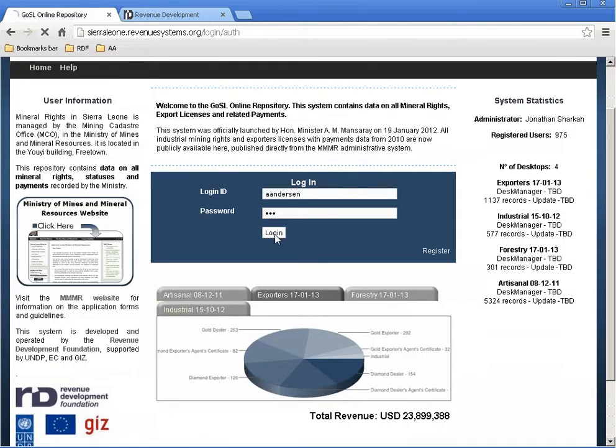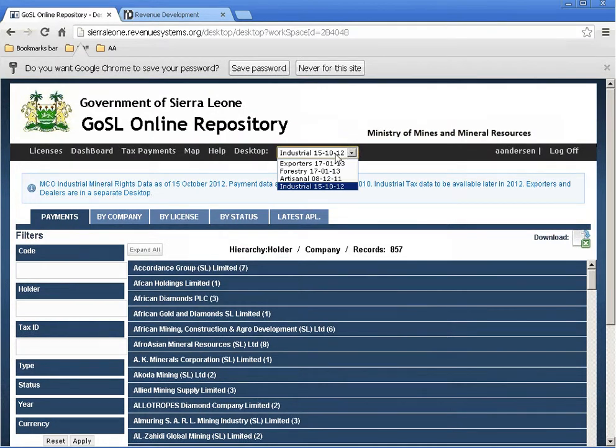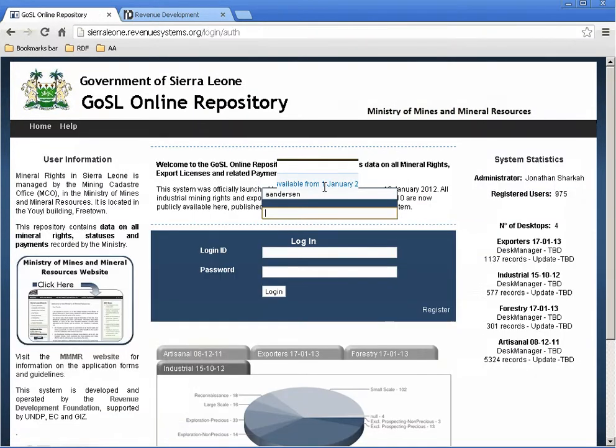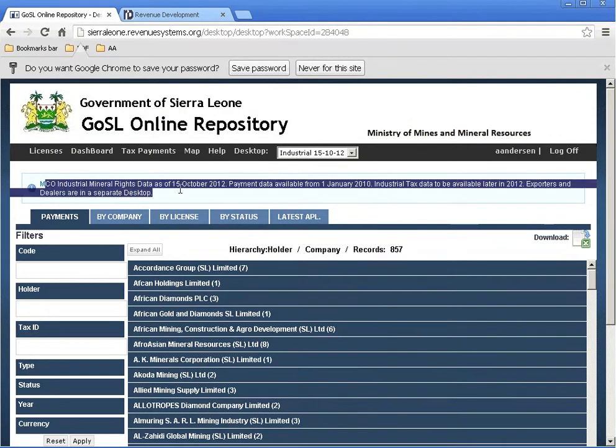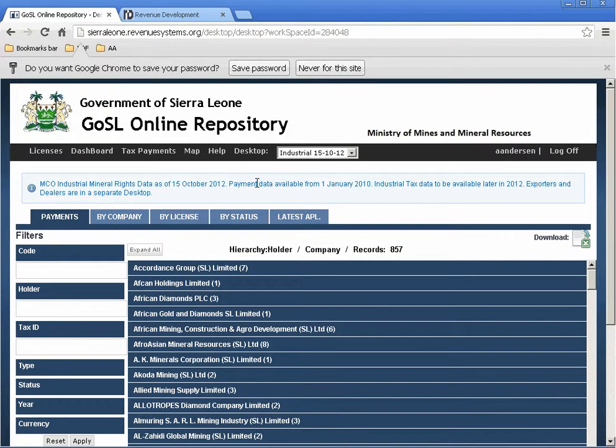So I'm going to log in here as a user, and by default I will look at the industrial mining dataset, and it's updated as of 15th of October 2012. It's useful to look at the meta description just to know what you're looking at. This system comes directly from the MCAS, Mineral Administration, Cadastral Administration System, installed in the Ministry of Mineral Resources, and it has payment data from 1st of January 2010.